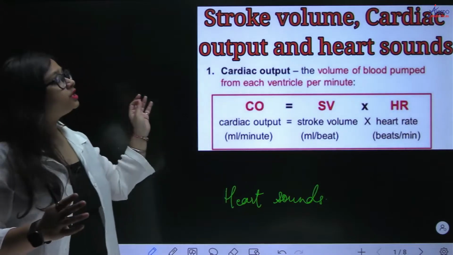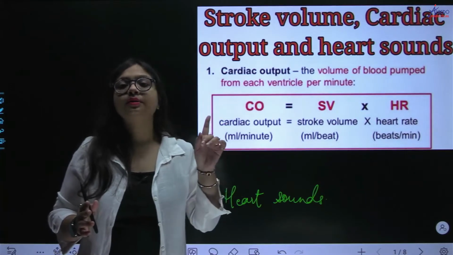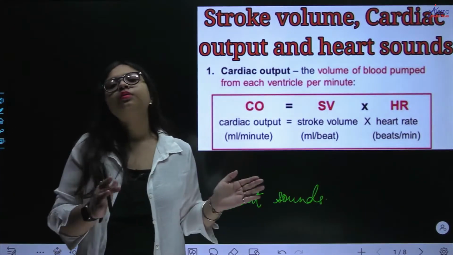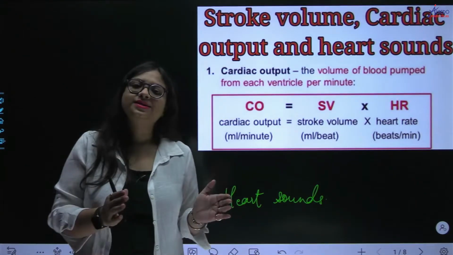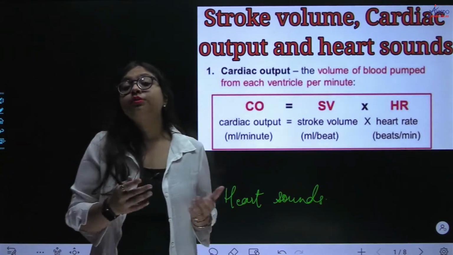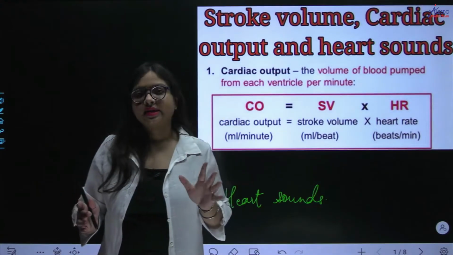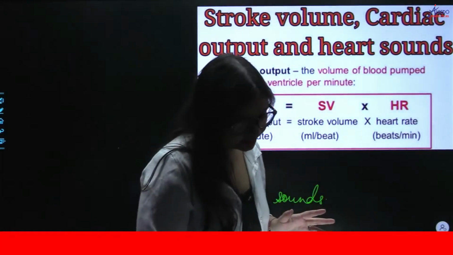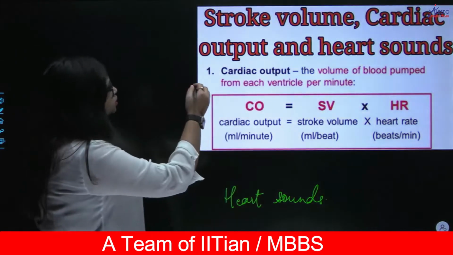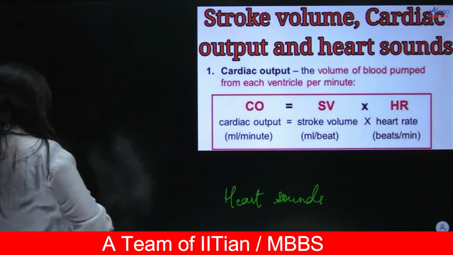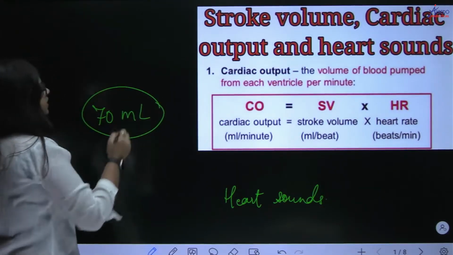So please write down what stroke volume is: the volume of blood which is pumped by your heart in one beat or one cardiac cycle. Now you will write a bit nicer definition as you have studied the cardiac cycle. Stroke volume is the volume of blood pumped by either of the ventricles in one cardiac cycle. Okay, so what is the stroke volume? That is around 70 milliliter.